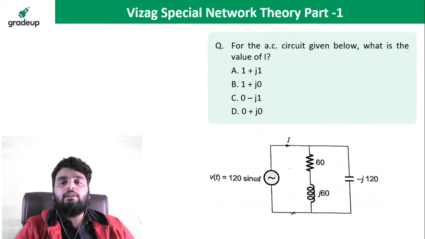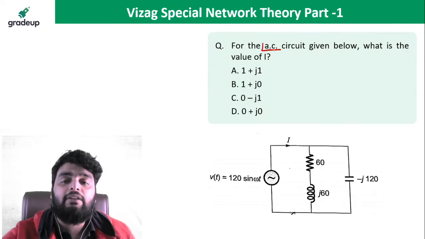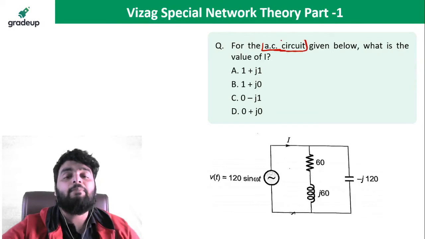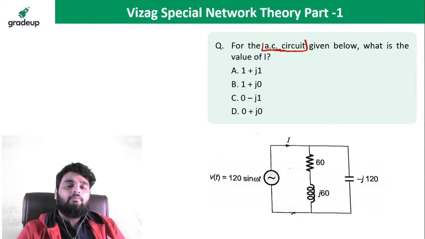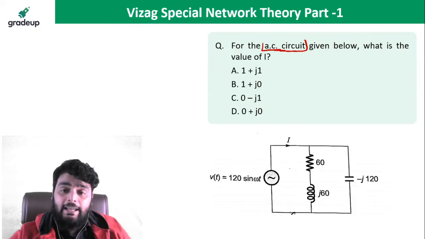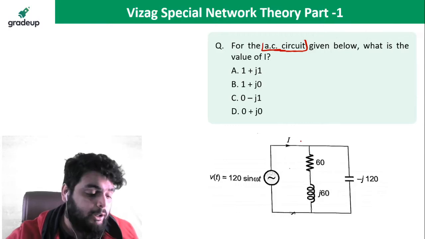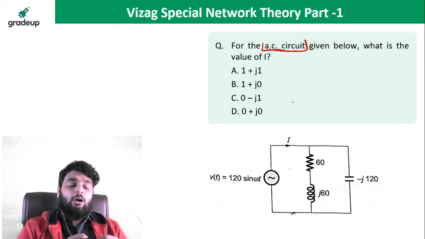Okay, next question. Remember one point: AC questions are very favorite for these types of exams. AC circuits or AC questions are very favorite, so you have to practice AC well also. In this question, for the AC circuit given below, what is the value of I? I is entering this network. I need to find out the value of I. So you should know how to solve this question in a small amount of time.